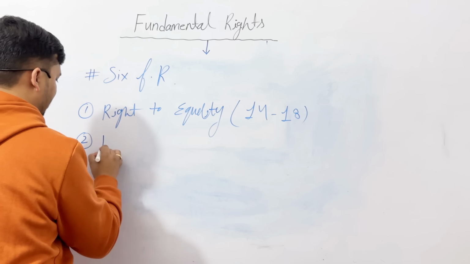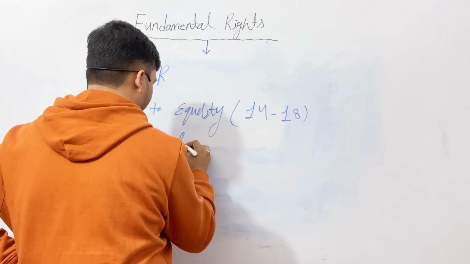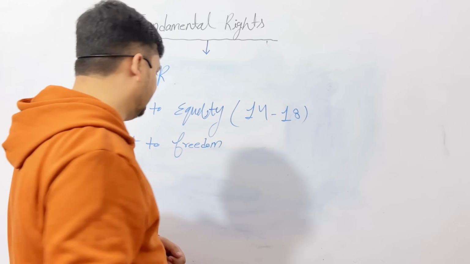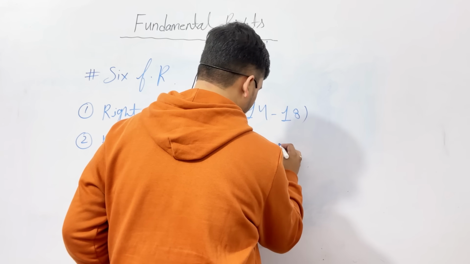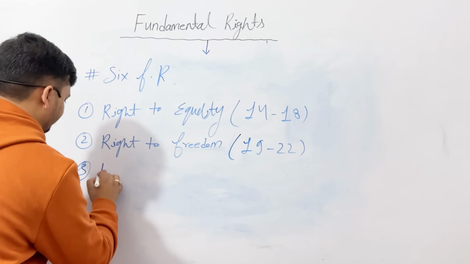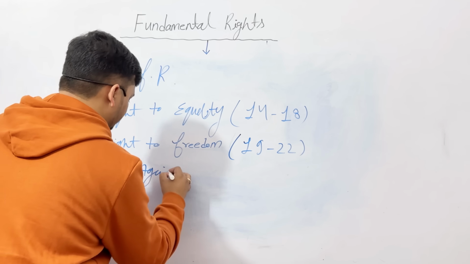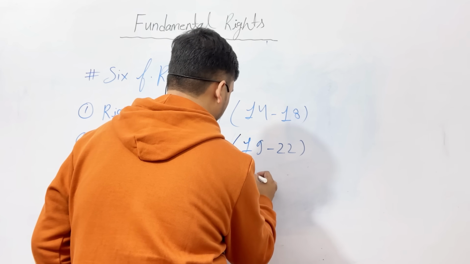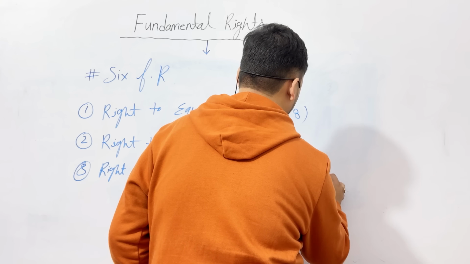Second is the right to freedom. Freedom of speech and expression we will take up in very detail. Right to freedom, Articles 19 to 22. The third is the right against exploitation, Articles 23 and 24.